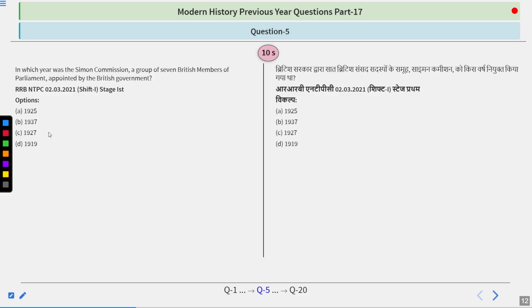In which year was the Simon Commission, a group of 7 British members of parliament, appointed by the British government? Options are 1925, 1937, 1927, 1919. Take your time.